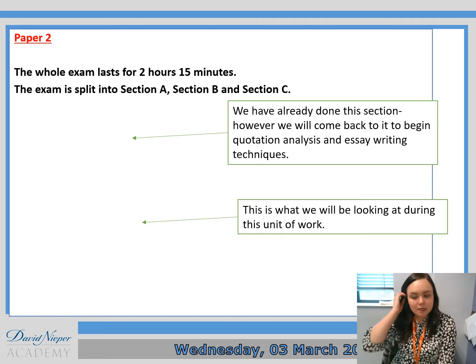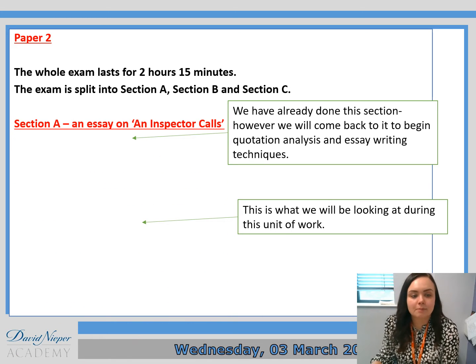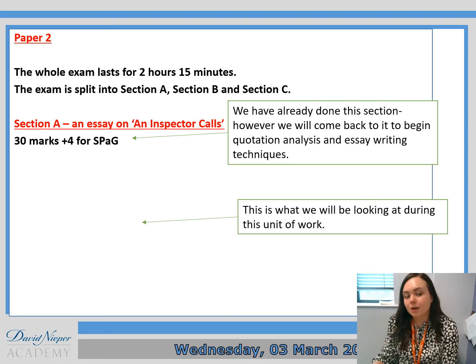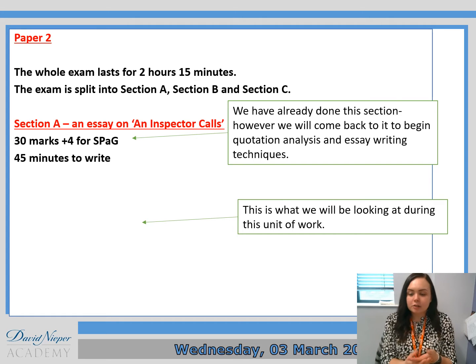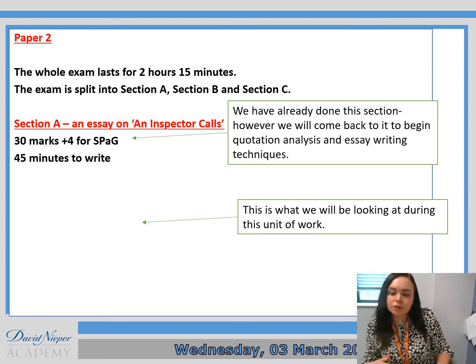The exam is split into section A, section B and section C. So there are 3 sections on this one rather than 2, hence why you've got a little bit longer to attempt them. Section A is an essay on Anne in Spectacles. Again, there are 30 marks available for the essay, 4 marks for SPaG, and you should spend about 45 minutes writing it. Now, obviously, we have started having a look at Anne in Spectacles.